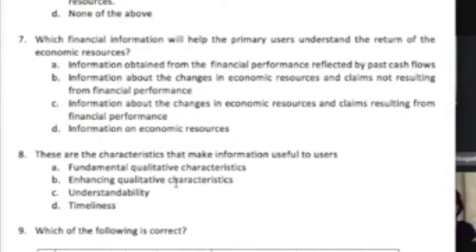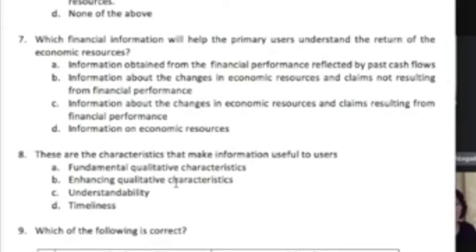Okay, so I hope you've retained from the discussion class that there are two possible sources of changes in the resources and claims. Number 1, operations or performance. Number 2, transactions with the owners. Of course, assets and liabilities will change if an owner makes an investment, an owner makes a withdrawal. Letter B is information about the changes in economic resources and claims not resulting from financial performance.